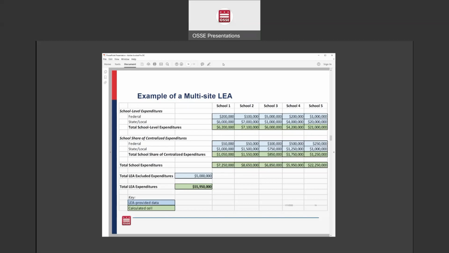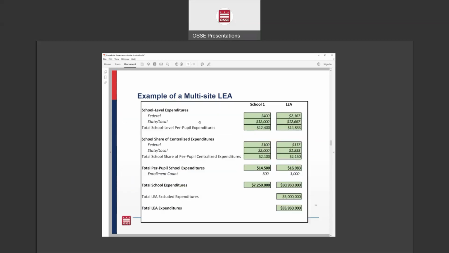And then LEAs will also be required to input their excluded expenditures. And you'll see in this example that the LEA's excluded expenditures are aggregated at the LEA level because they're not applied to each of the schools. And then you'll see the total LEA expenditures basically totals up all of the school expenditures and all of the excluded expenditures.